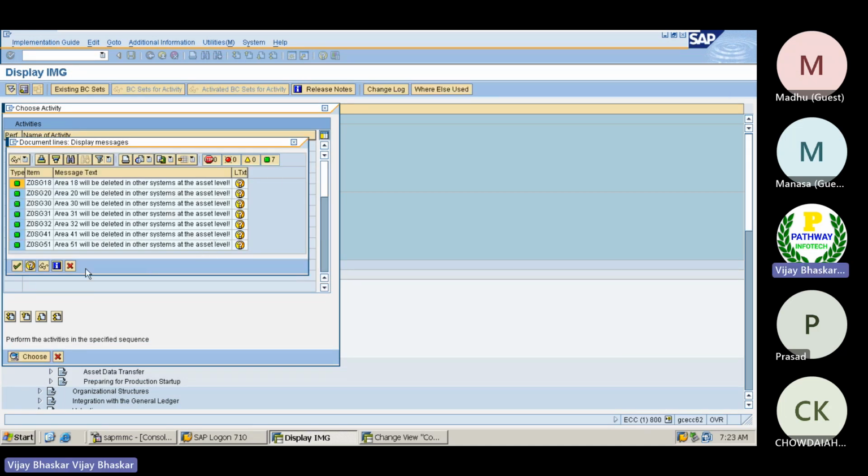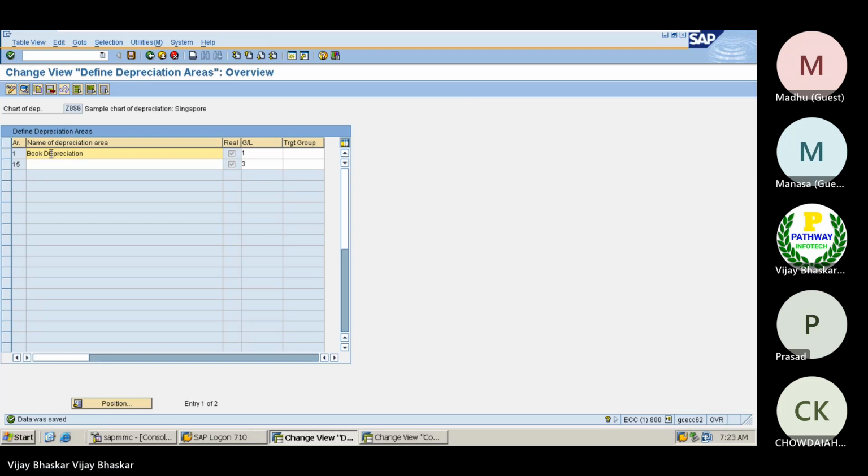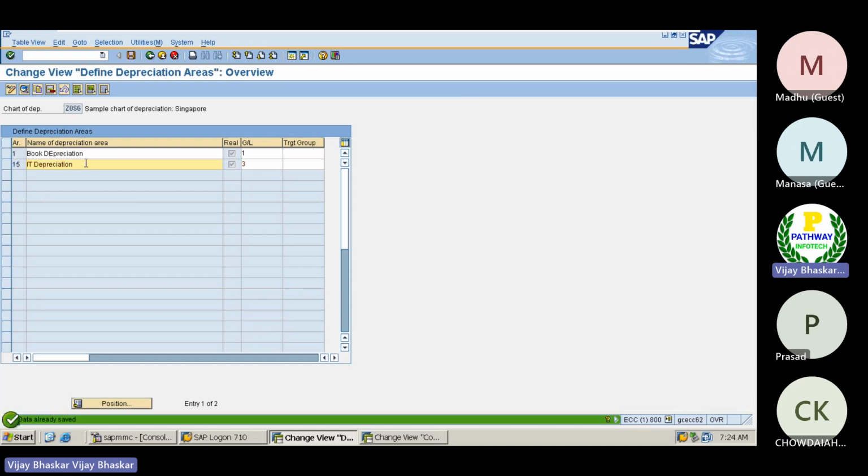See, now all should be in green state, should not have any error. Then I'll put it here: this is the book depreciation. Then this is for the IT depreciation. So this is my book depreciation, and this is the income tax depreciation. So I would require two depreciation areas here. If there is any country-specific requirement, you can do it. You can have a number of depreciation areas.